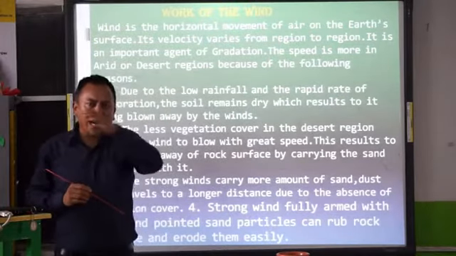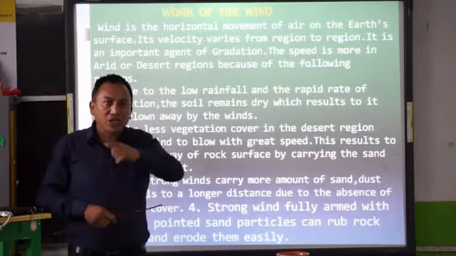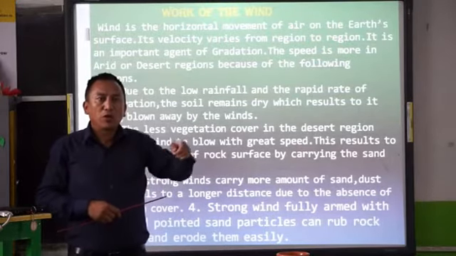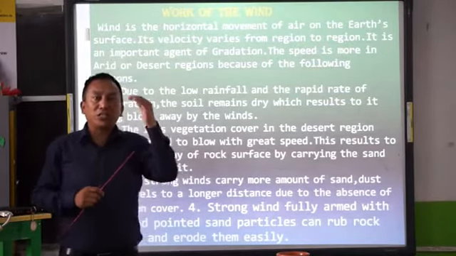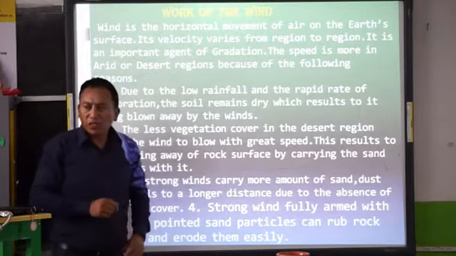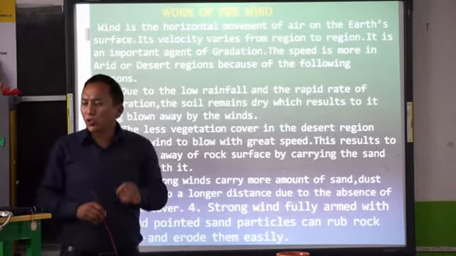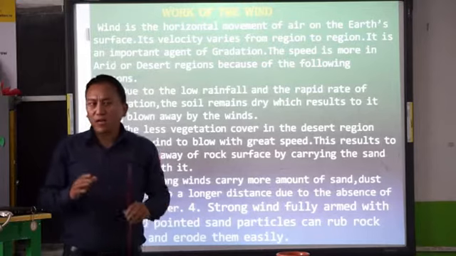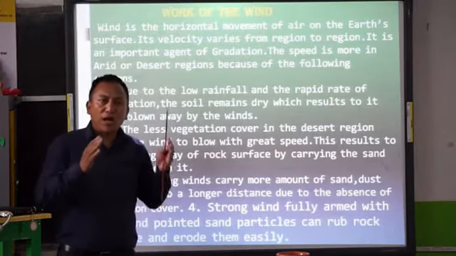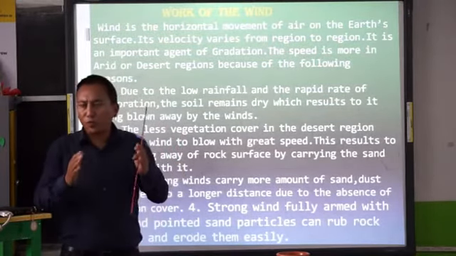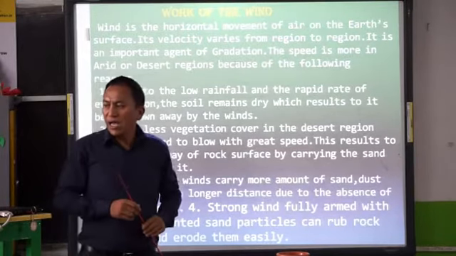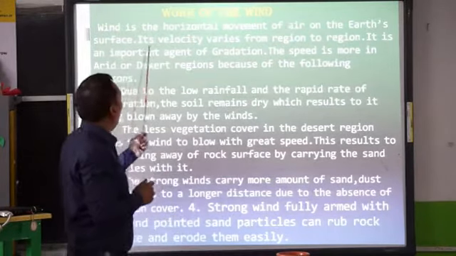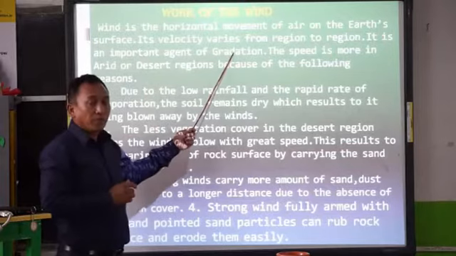So along with the wind and the air current, the air circulates in the environment, which results to the different weather conditions that take place around the earth. So here, wind is the horizontal movement of air from a high pressure area to a low pressure area. It is an important agent of gradation.